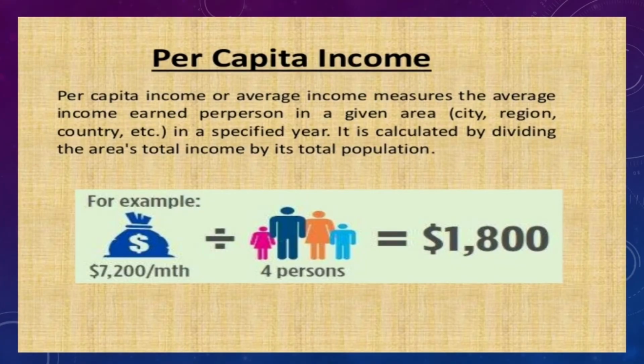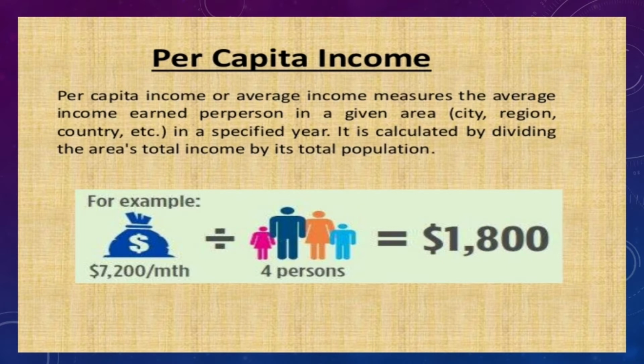So another important concept in this area is the per capita income. Per capita income, or average income, measures the average income earned by a person in a given area, city, region or country in a specific year, and it is calculated by dividing the area's total income by its total population. This is the average income of a consumer or a citizen. Okay, so total national income divided by the population, then we will get the per capita income.